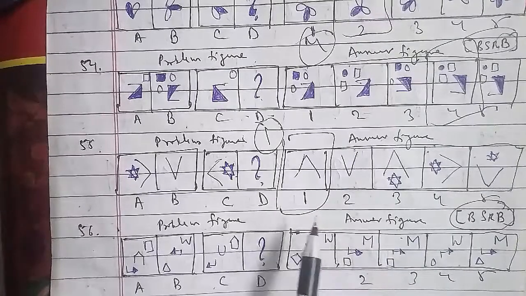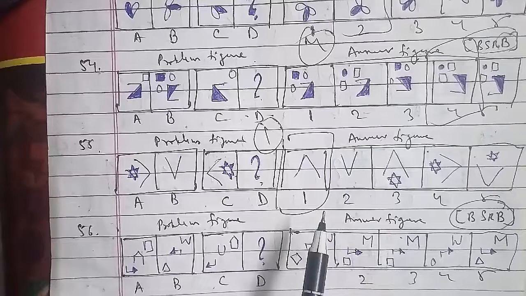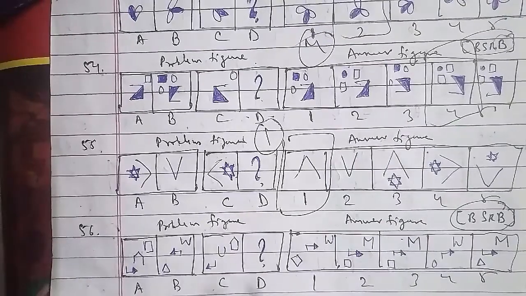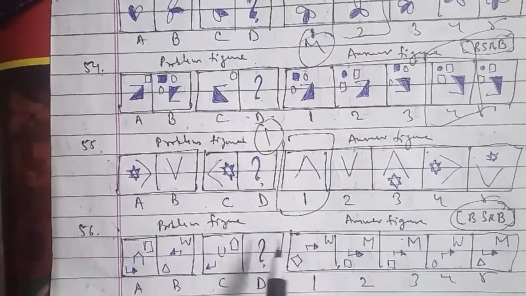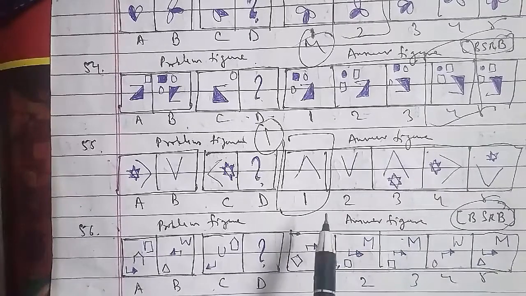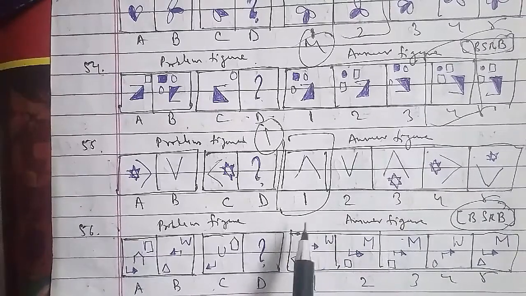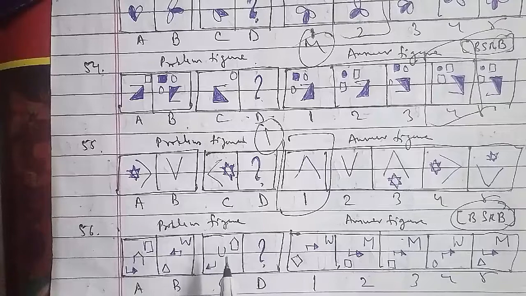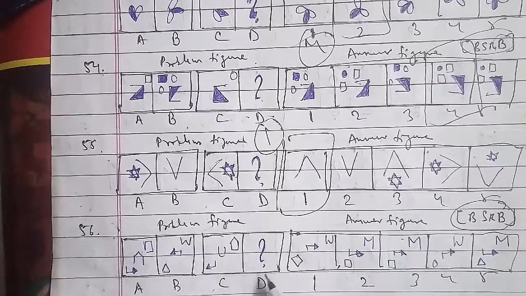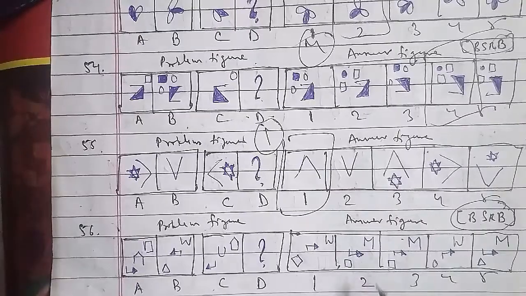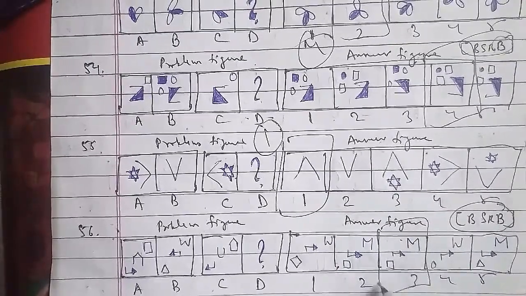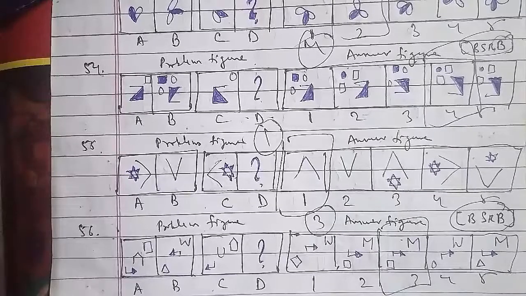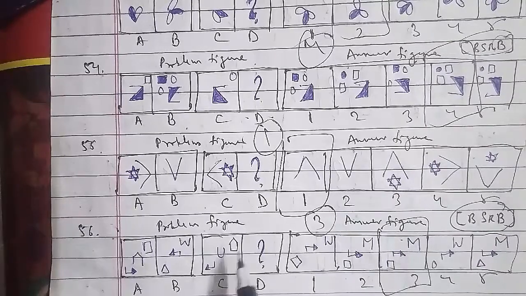Let's go ahead with the other one, which is another question, the 57th question of the session, that we have to talk about here. So let's go ahead with the 57th question of the session. Here in this 57th question, these were the problem figures and these were the answer figures. This has been a very important examination paper. This is the teachers' examination here. This has been named as A, B, C, D. The D one we have to find out. Here it is 1, 2, 3, 4 and 5 respectively.